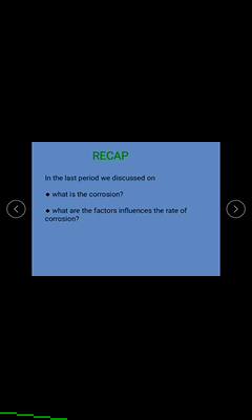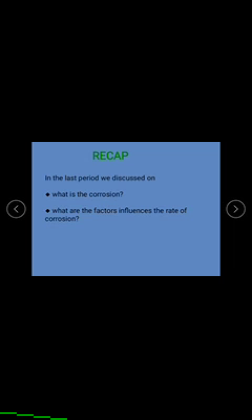Number one, the position of the metal in the electrochemical series, the physical state of the metal, the pH of the electrolyte, impurities present in the atmosphere, acids present in the atmosphere, nature of the corrosion products, nature of the corroding medium, the impure state of the metal, and the temperature.